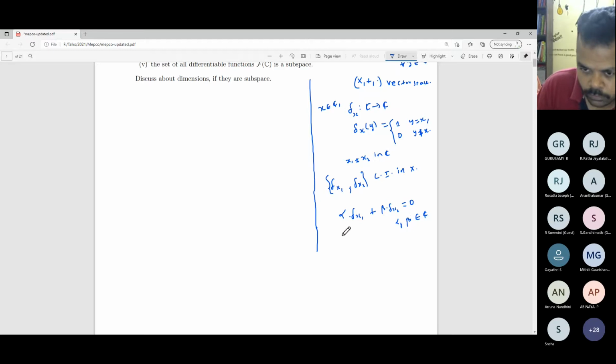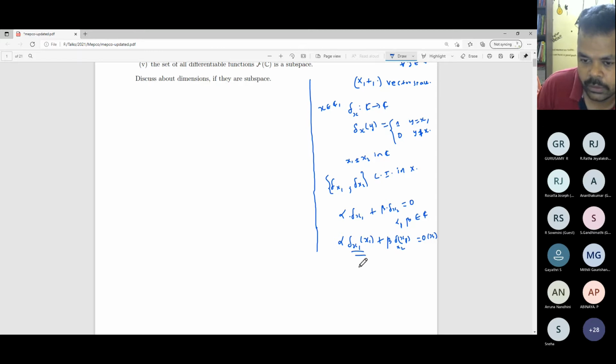So now you have a function which is equal to the 0 function, and I want to show alpha and beta are equal to 0. As I said just before, you have to use evaluation. So you evaluate this function at the point x1, and this quantity is equal to 0 of x1.